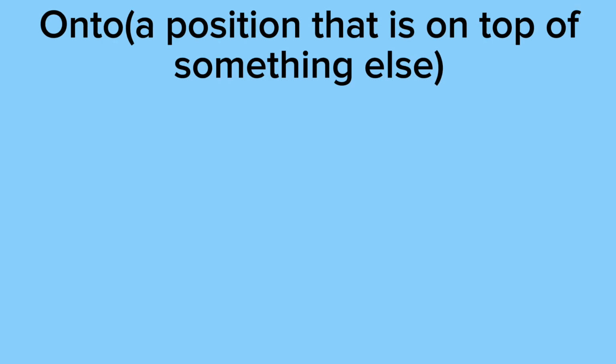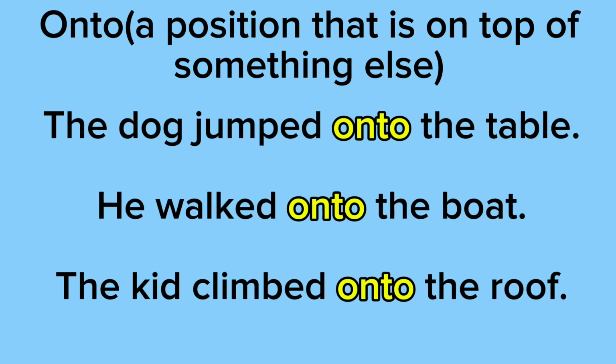Next, we have onto, which refers to a position that is on top of something else. So our first example says the dog jumped onto the table. So now the dog is on top of the table, a position that is on top of something else. Our second example says he walked onto the boat. So now he's on top of the boat. Well, not necessarily on top of the boat, but he's on the boat, which means he's positioned on top of something else. The boat is under him.